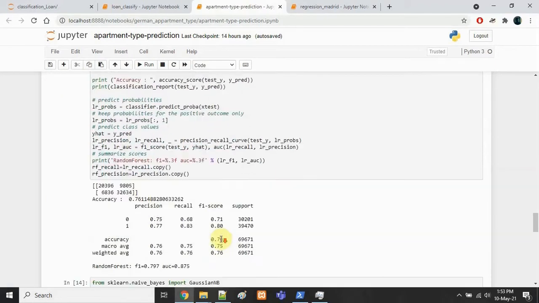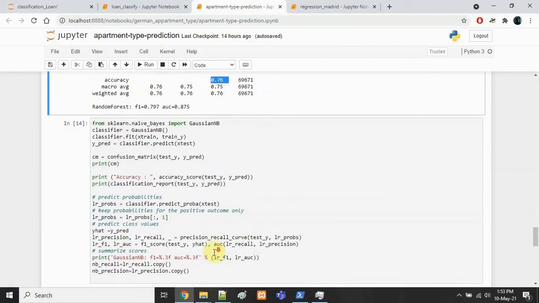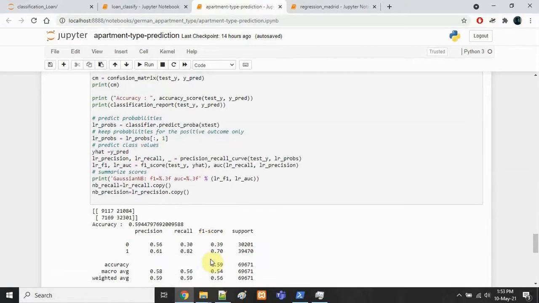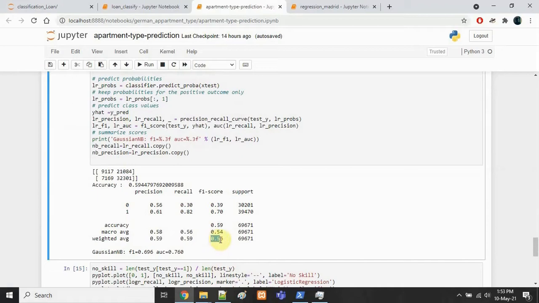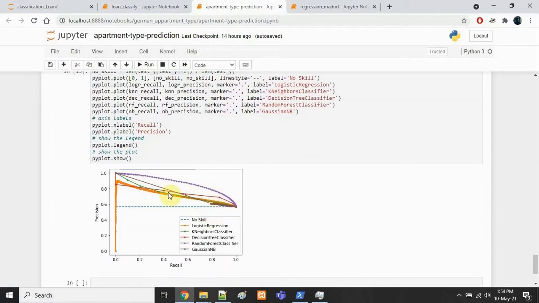For random forest classifier, we can see that the accuracy is 76% while the F1 score is 76. For naive Bayes, it is 59% accuracy and 56% F1 score. Further, we'll see the area under the curve plot, which is the ROC plot.